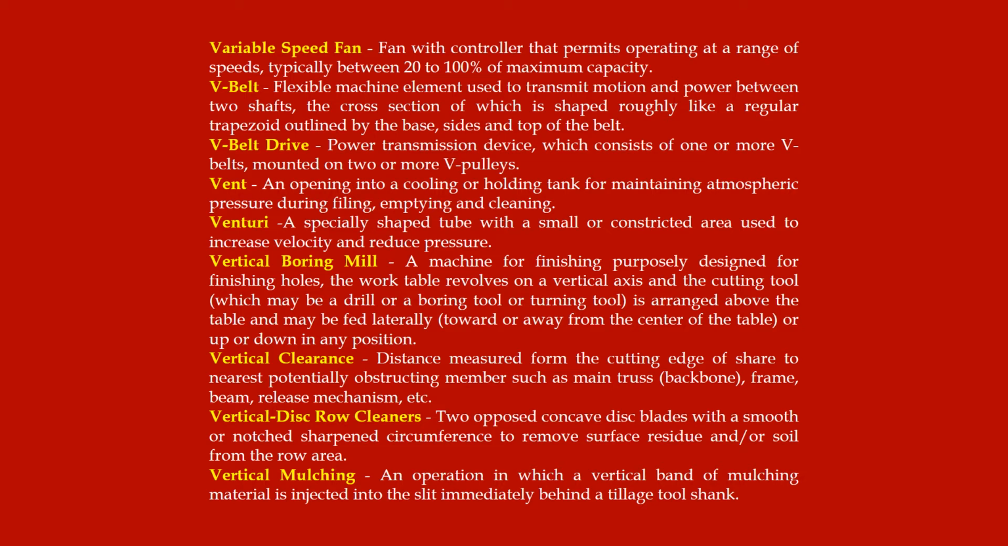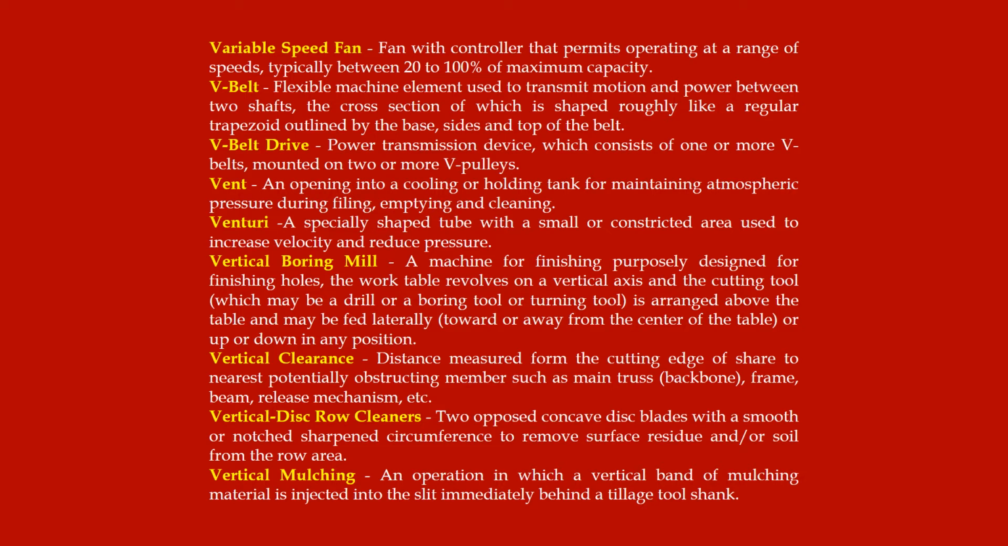Vertical clearance, distance measured from the cutting edge of shear to nearest potentially obstructing member such as main truss backbone, frame, beam, release mechanism, etc. Vertical disc row cleaners, two opposed concave disc blades with a smooth or notched sharpened circumference to remove surface residue and or soil from the row area.